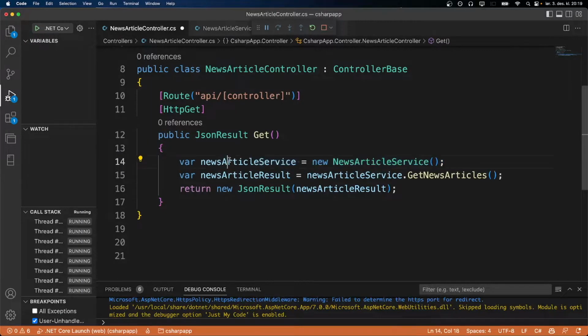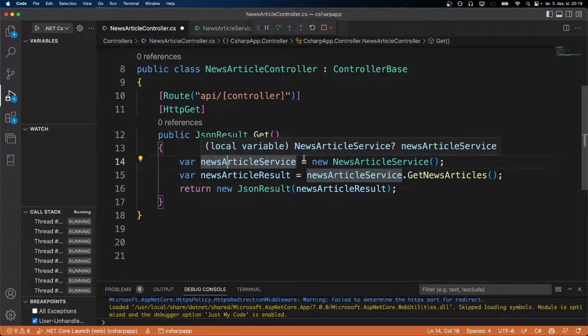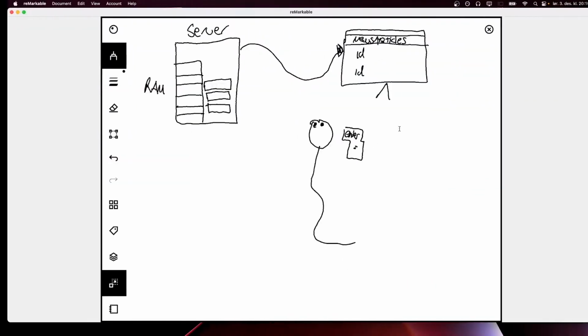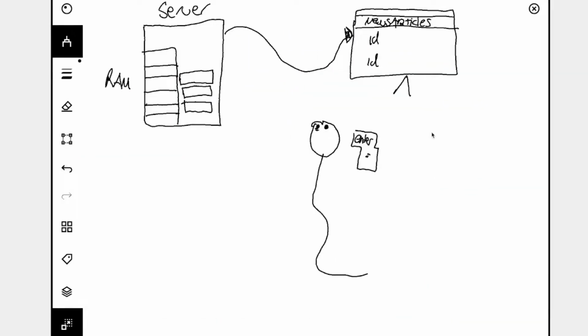And as you can see here, we are saying var newsArticleService is equal to new NewsArticleService. What is actually going on underneath the hood is that whenever we hit enter, the server has to create some place in the memory. So let's think of this as the memory.